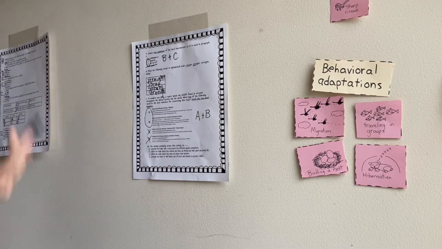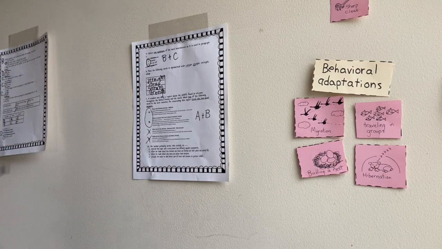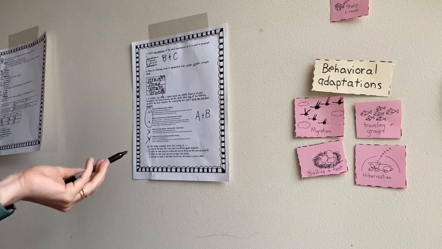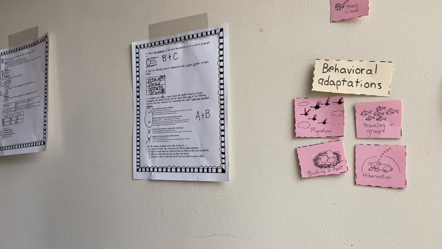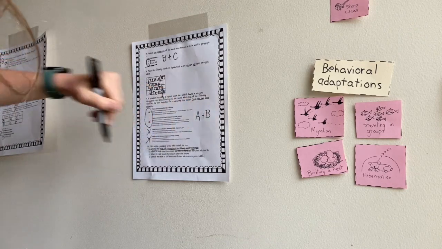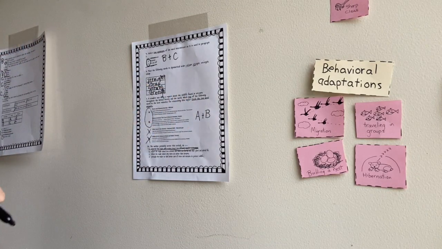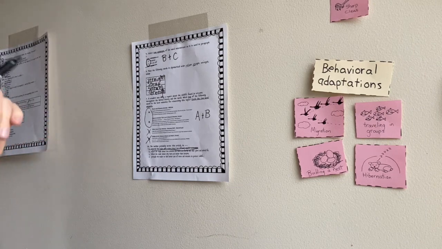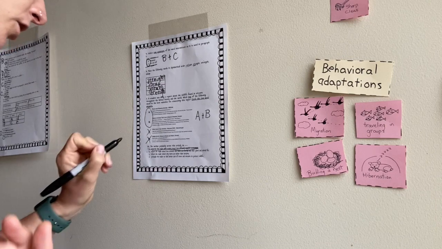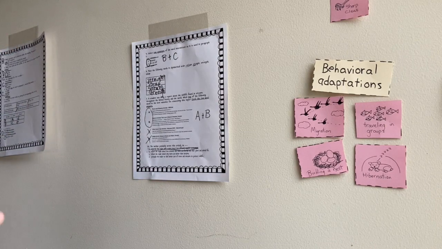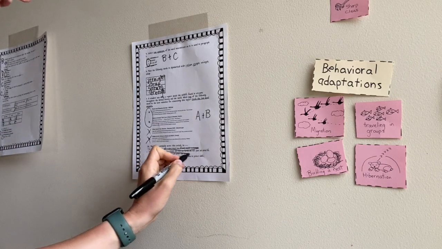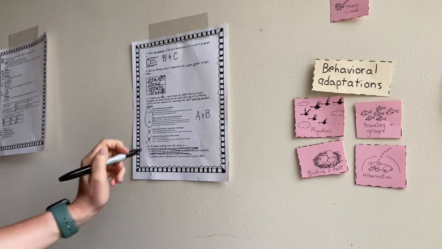The author probably wrote this article to do what purpose? Do you think they were trying to entertain the reader with a story about 2 different aquatic ecosystems? I don't know. I didn't find that very entertaining, so I'm just going to cross that one out. So it's not A. Let's take a look at B. Inform the reader about how streams and rivers are formed and their plant and animal life. Well, it definitely did that. Let's check C. Inform the reader about why rivers are better than streams. I don't think it really did that. They're both important is what I learned.